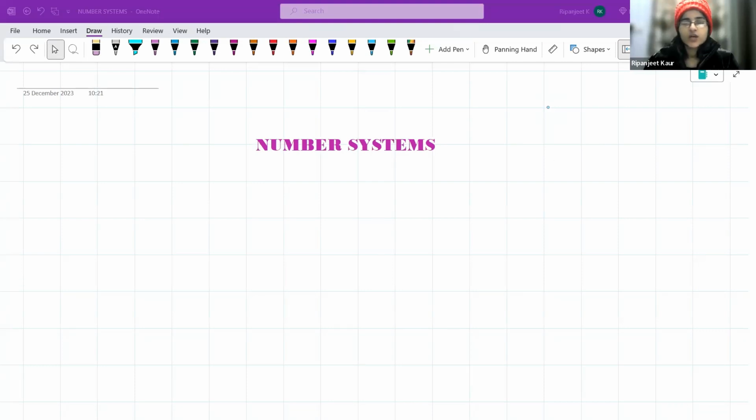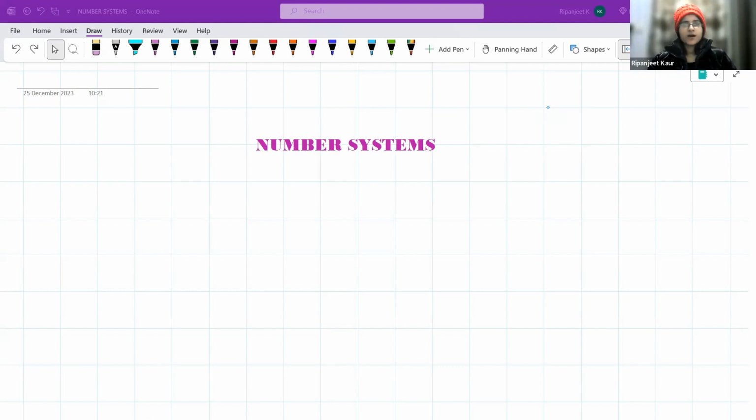Hello everyone. So today we are going to discuss number systems. Now before discussing what is a number system, we should know what are numbers, right? Do you think numbers are used everywhere? Can you think of some of the things where you use numbers?